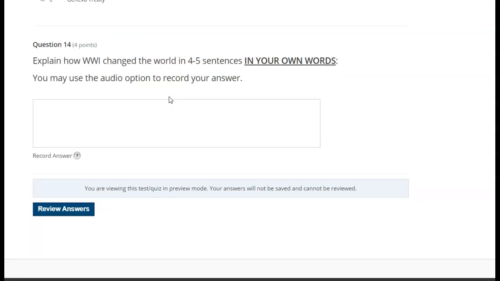Explain how World War I changed the world in 4 to 5 sentences in your own words. Again, do not Google. Do not search for other websites. Use your own words. You may use the audio option to record your answer.